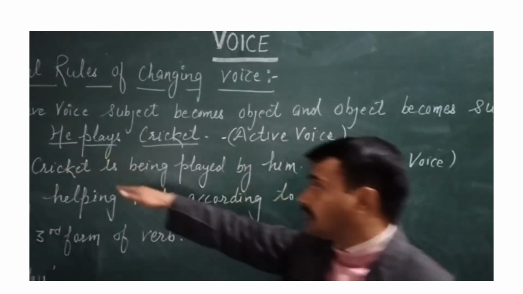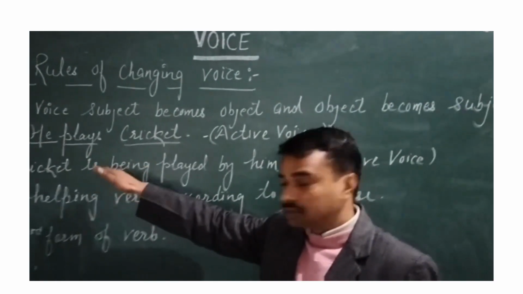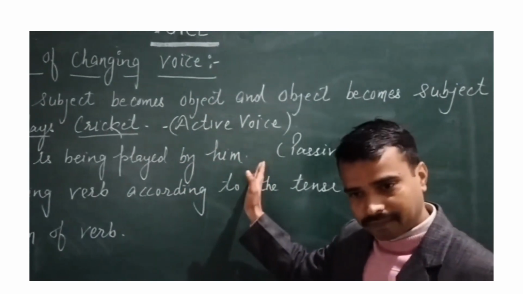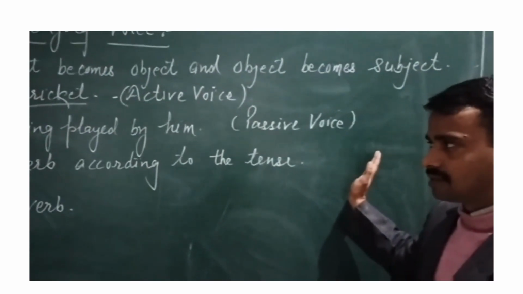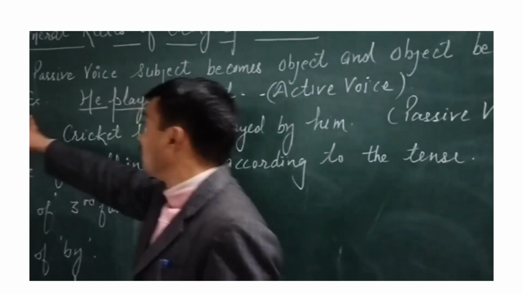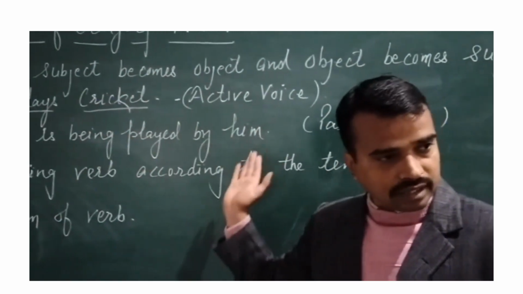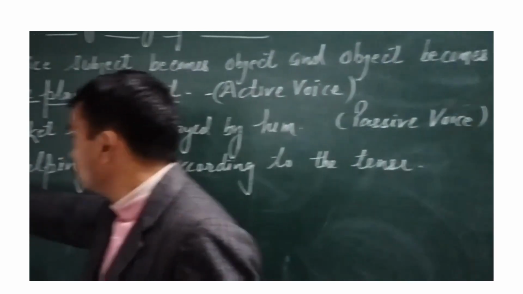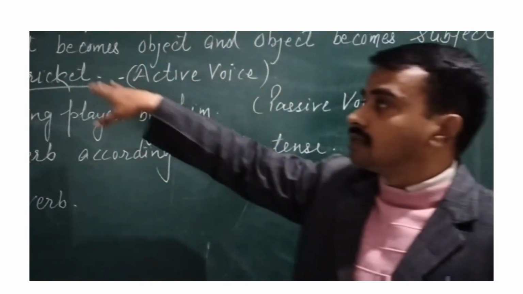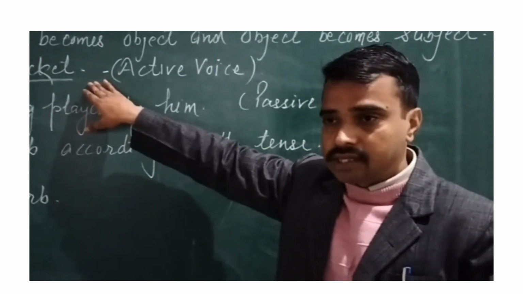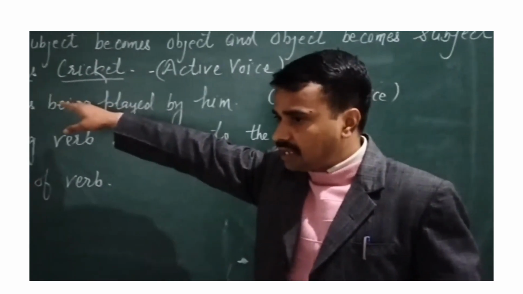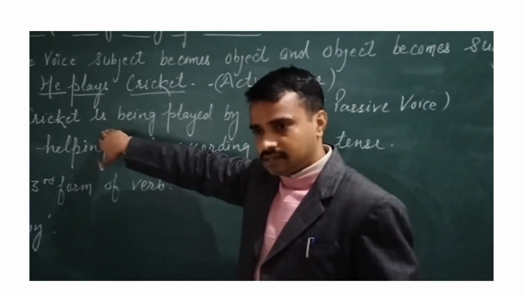Then according to that we use a helping verb, then other words, and the third form of verb, and the use of by and him. So this is passive voice. Let's understand it more deeply. Second rule: when we have changed subject and object, then second is the use of a helping verb. It will be according to the tense. First you have to identify the tense of the active voice. As it is in present indefinite, we are using "is" here.